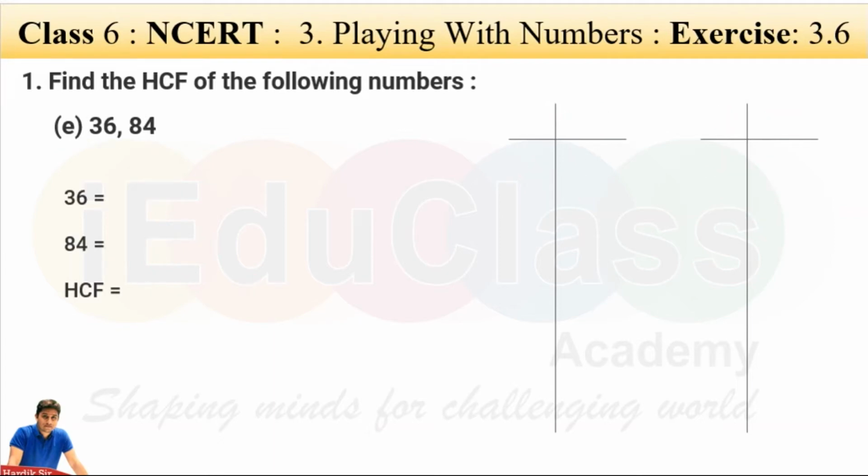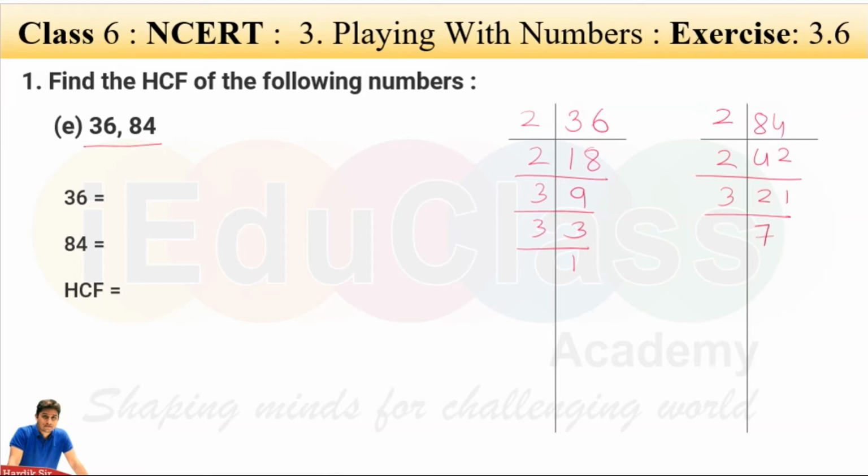Question number E, 36 and 84. Find out 36 and 84. So 2 18s are, simple. 2 9s are, again 18. 3 3s are, and 3 1s are. Here 2 4s are 8 and 2 2s are 4. 2 into 21, again 21 number is there. 3 7s are 21 and 7 1s are 7.